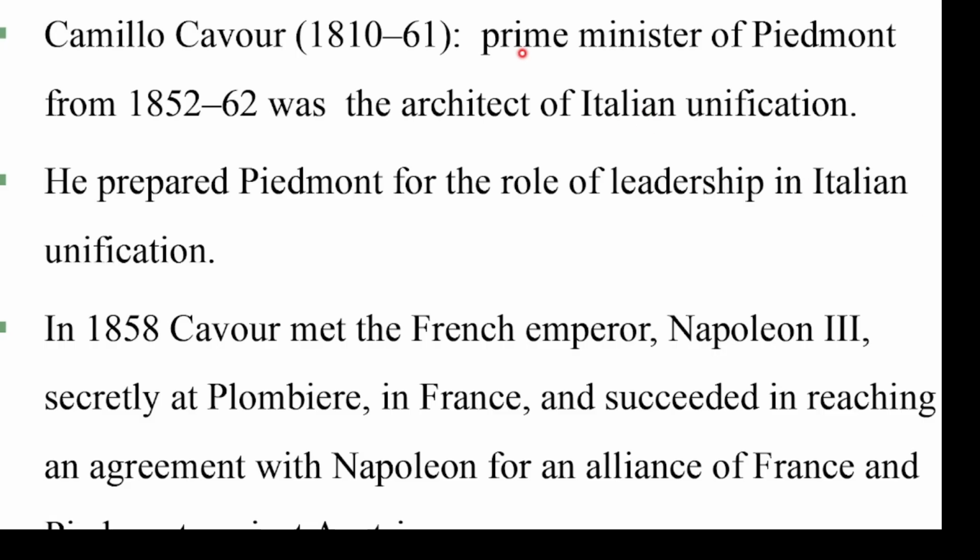The Prime Minister of Piedmont from 1852 up to 1862, he was the architect of Italian unification because he led the unification process of Italy. In this case, this person coming to power was another favorable condition for the unification of Italy.